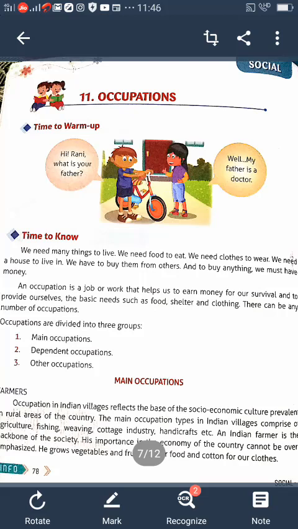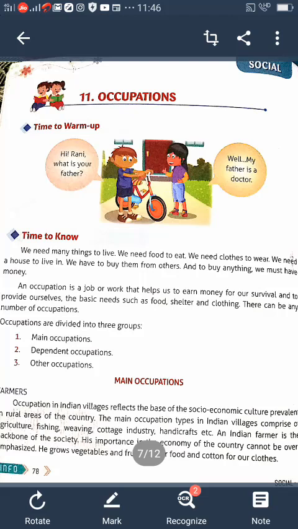So here look at the picture, children. All of you open page number 78. There is one picture given. Here Rani asked, "Hi Rani, what is your father?" "Well, my father is a doctor." What does Rani's father do? He is a doctor. Doctor means he is doing the work of a doctor.